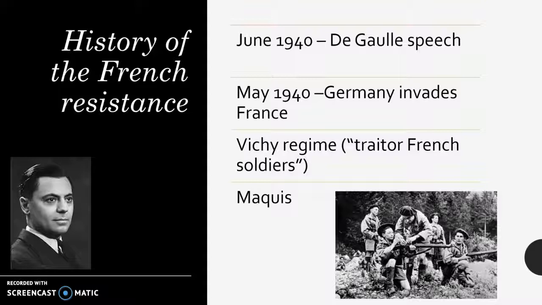The Maquis were a random group of guerrilla soldiers who plotted attacks on German soldiers and officers. They were the violent group.